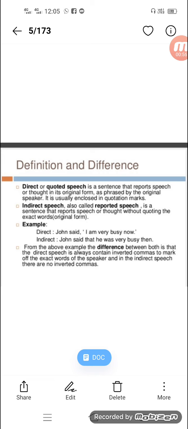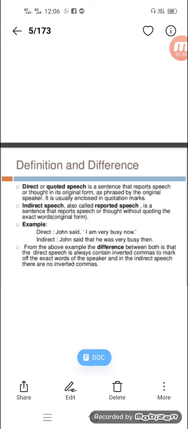For example, if you see a simple sentence, John said, "I am very busy now." In this sentence, if you say what John says exactly, then it is direct. Here, John said, "I am very busy now." It seems that John is saying it.